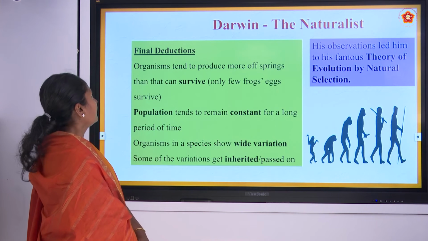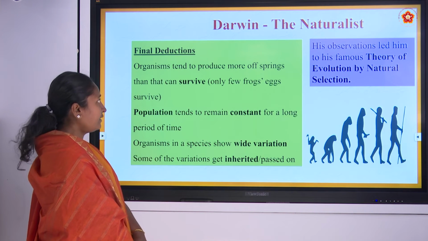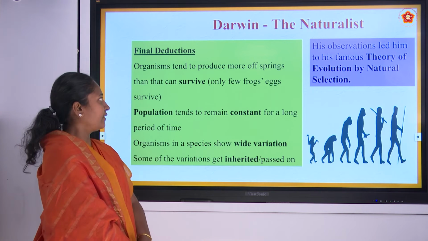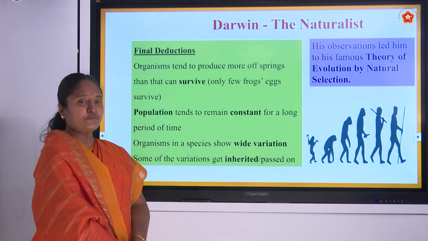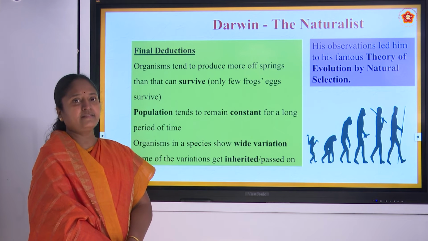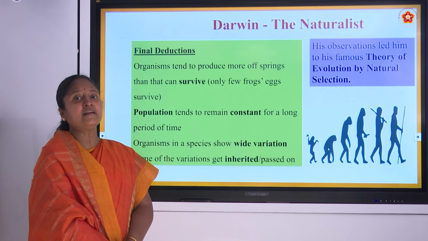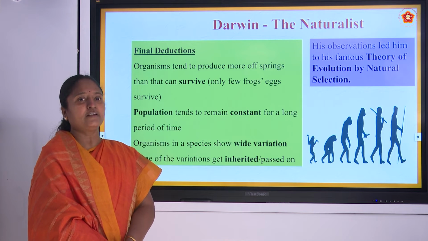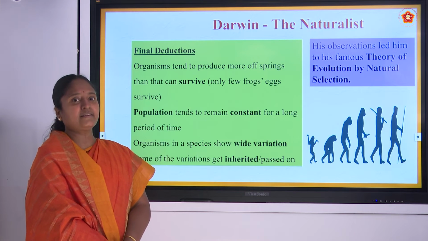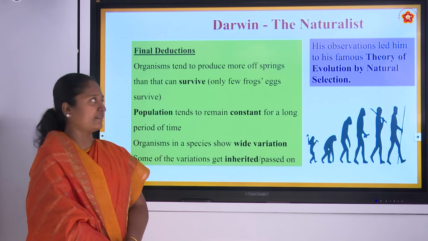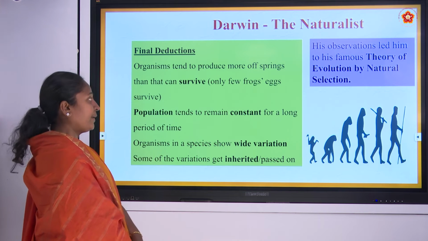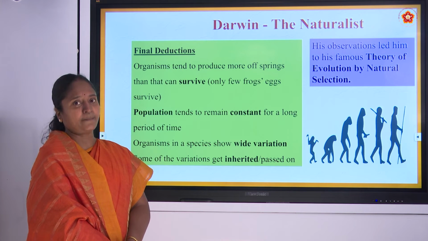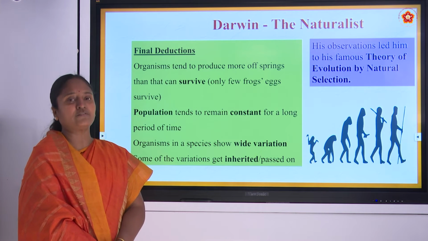Now we are coming to the final observation, where organisms tend to produce more offspring than can survive. With an example, we will see that the frog lays around 2000 eggs. Of those, only 400 survive into tadpoles. Of those, 1 out of 50 will become a frog. So you can imagine how many eggs it lays and how many adults it is able to get, right? The population tends to remain constant for a long period of time. If any error happens now, it will disturb the whole environment.